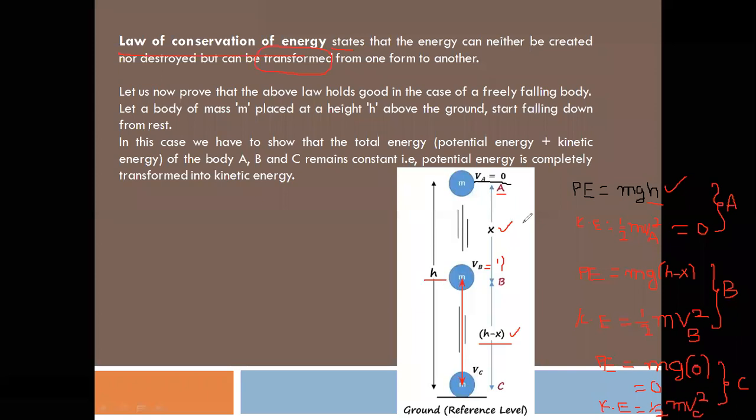So at each position A, B, C, we have to calculate total energy. At A, we have to calculate potential energy plus kinetic energy, at B and C also. If the total energy at A, B, C is constant, we say that the law of conservation of energy is verified. So we have to find the total energy at A, B, C, potential energy plus kinetic energy at each point. Finally, if that total energy is constant at each point, the law of conservation of energy is verified.